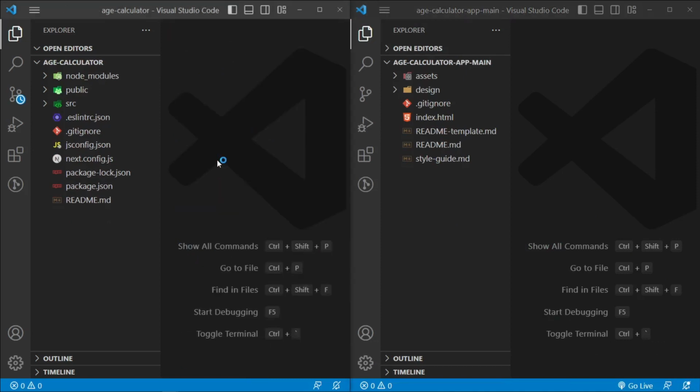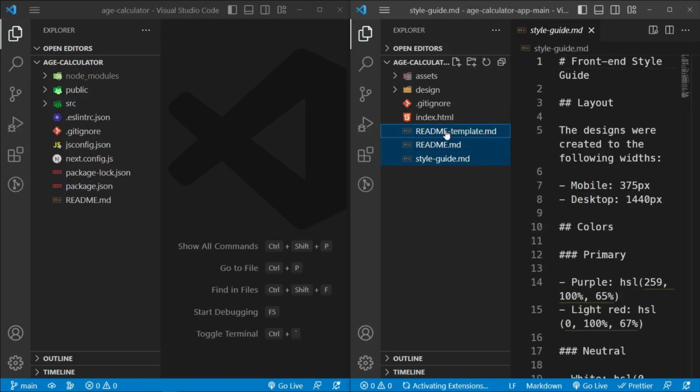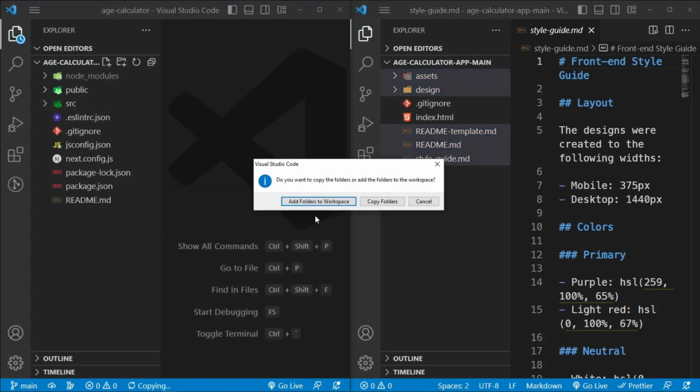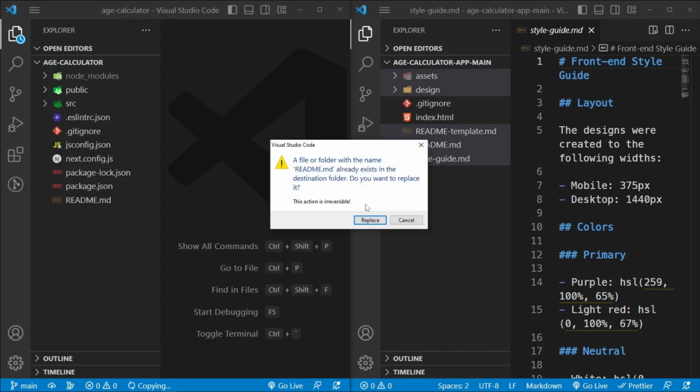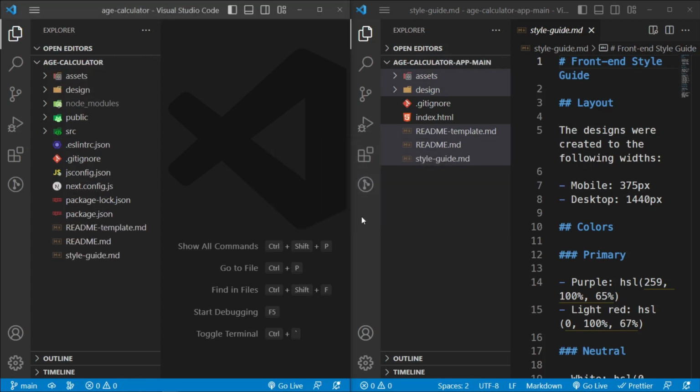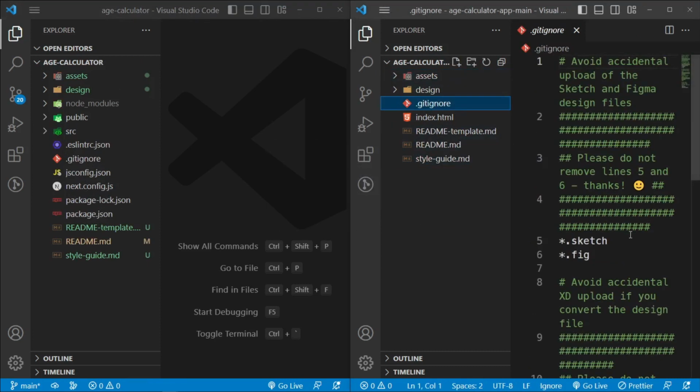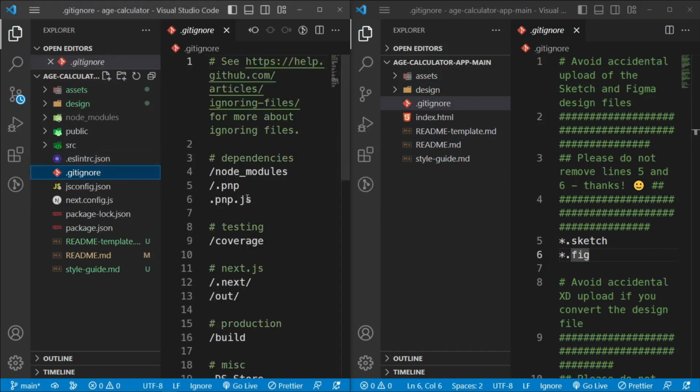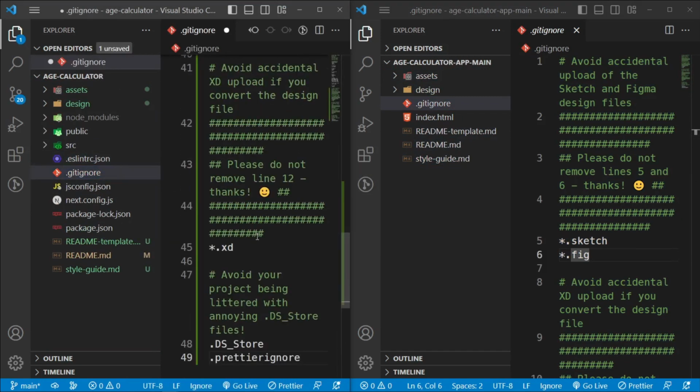Therefore what we're going to do is this: we need the style guide, the readmes, we don't need the index HTML, we need the design files and the assets. So let's just drag and drop, and we're going to say copy folders, replace this one, that's okay. Then inside this gitignore, I'm going to copy everything, and then inside our Next.js application, inside this gitignore, we're going to go to the bottom and paste everything, and then we're just going to leave it open for a moment.